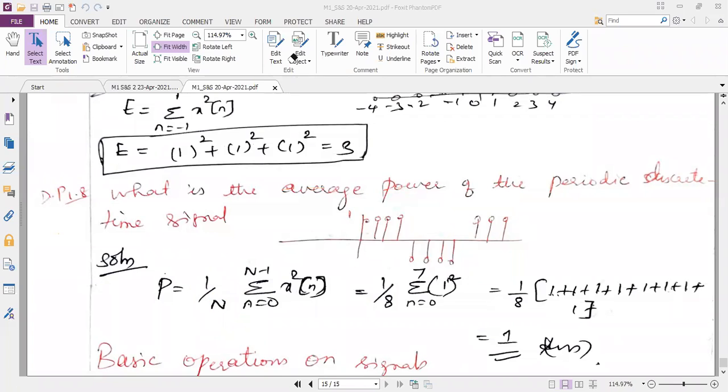So it is 1 by 8. Summation lower limit is 0, you know very well. Upper limit is, capital N is 8, so 8 minus 1 is 7. Throughout for all the samples, the amplitude is 1. So it is 1 square. You know how to simplify it.